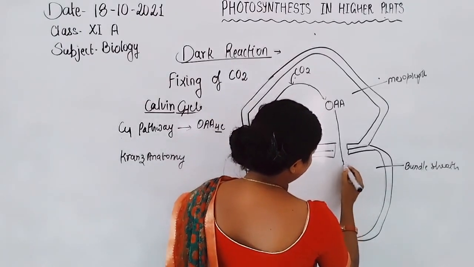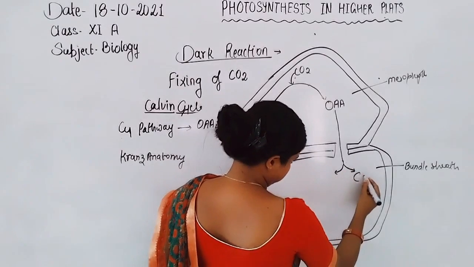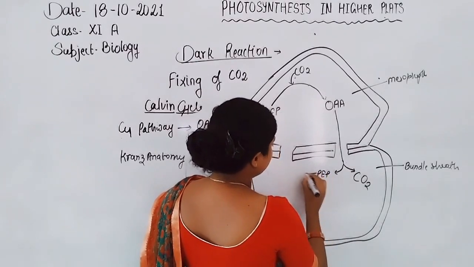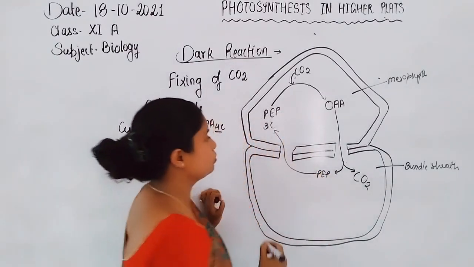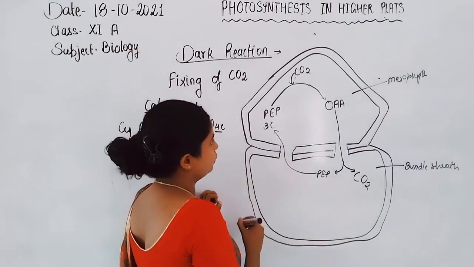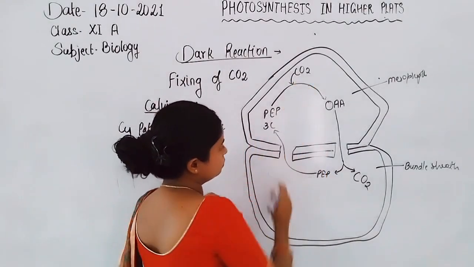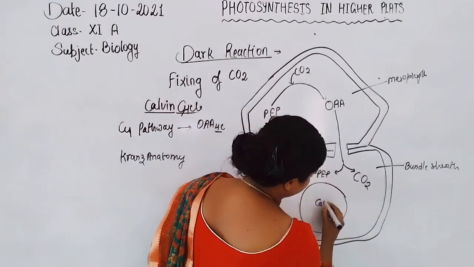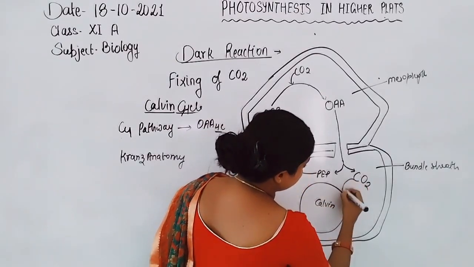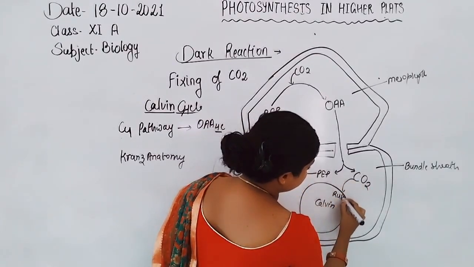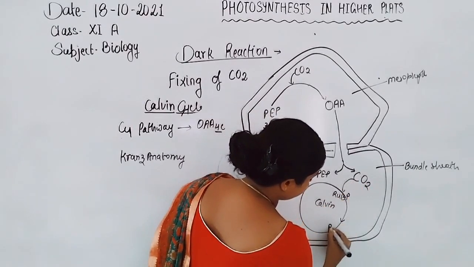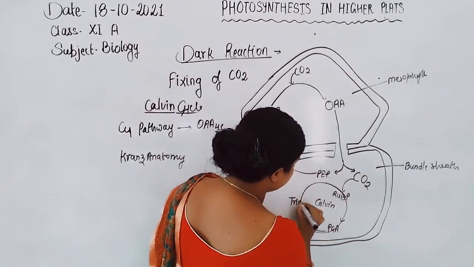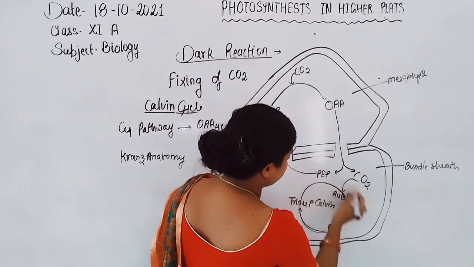cell to be converted into carbon dioxide and phosphoenol pyruvate. The phosphoenol pyruvate is again transferred into the mesophyll cell for binding with ATP. Now carbon dioxide is fixed in the Calvin cycle. Here the Calvin cycle runs again, fixed by RuBP, ribulose bisphosphate, converted into phosphoglyceric acid, and that is converted into triose phosphate, and then again regeneration.